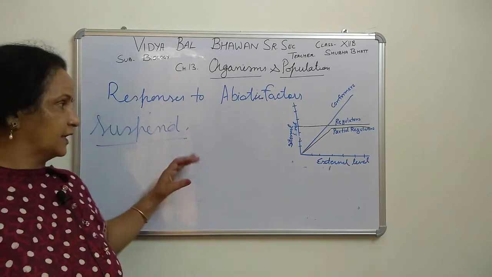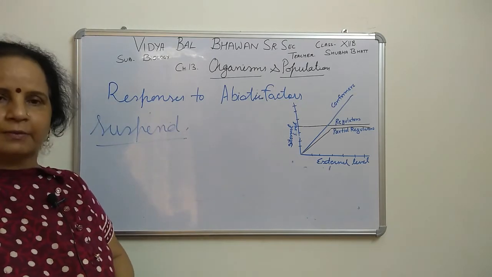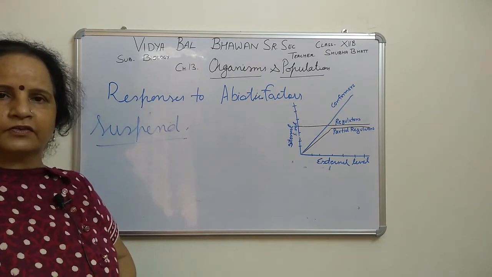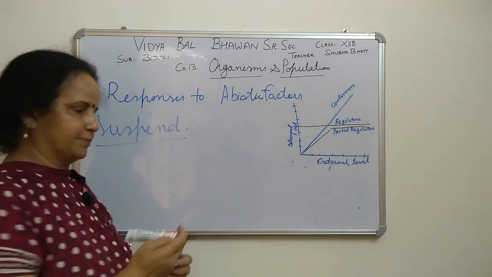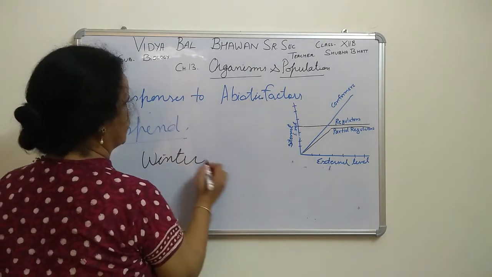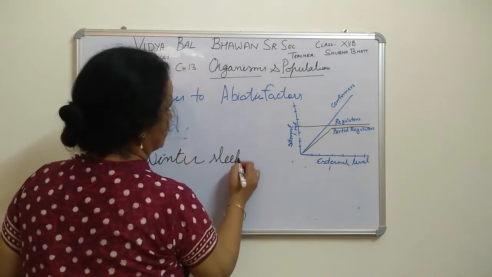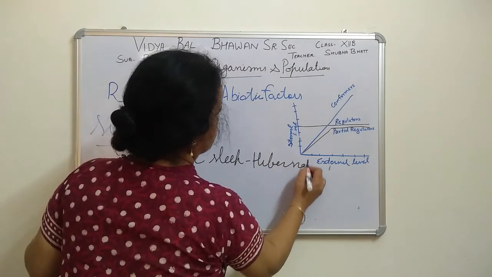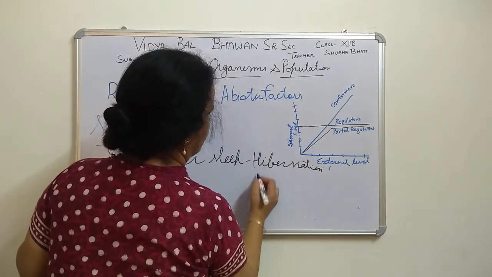Then in that we have hibernation. Have you heard of hibernation? That is also called winter sleep, shown by bear.